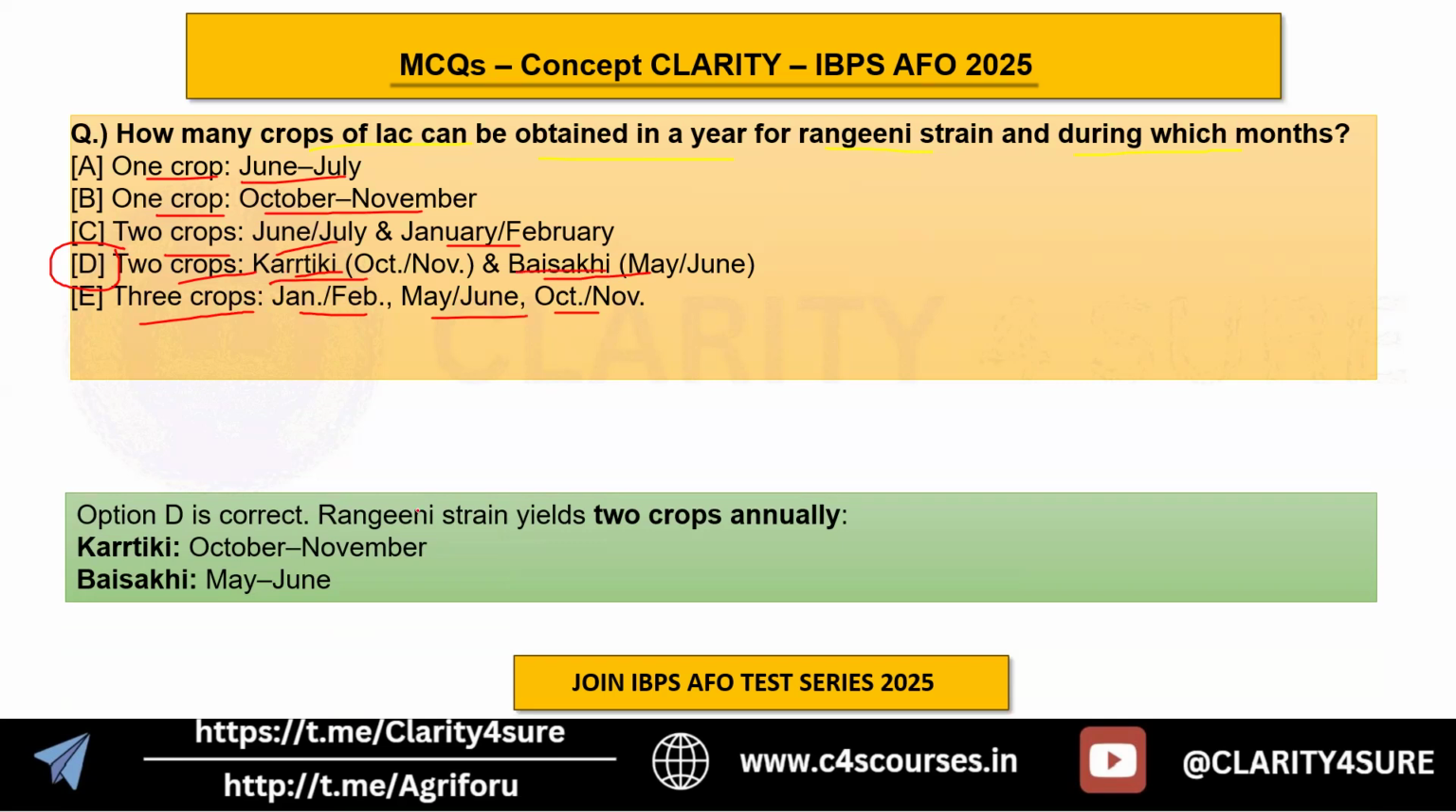Rangini strains yield two crops annually, and we have noted the months specific to these two crops for rearing.